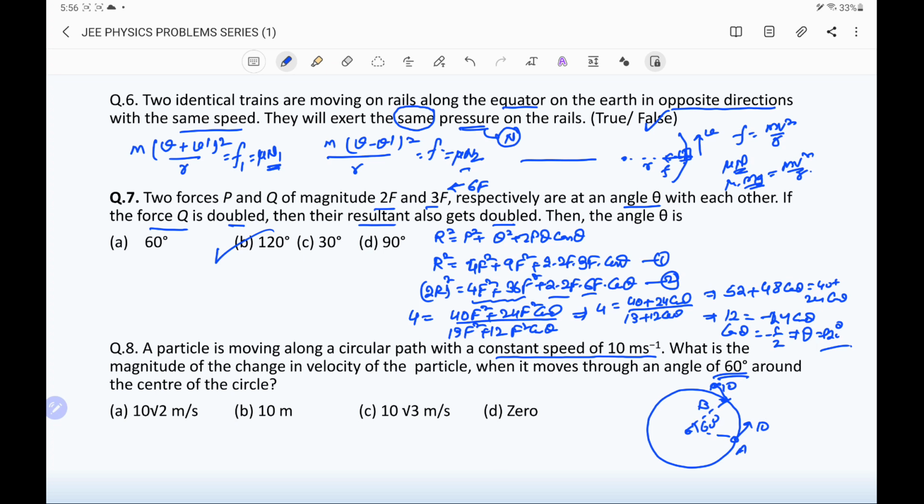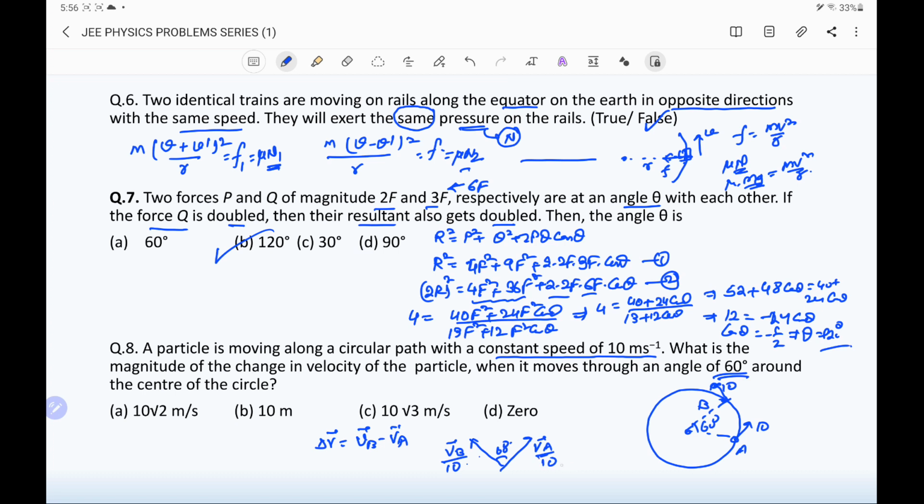So for subtracting the velocities, that is the change in vectors will be vector B minus vector A. So we draw both the vectors from the same point. This is the vector A, this is the vector B, and the angle between these two vectors will be 60 degree. And vector A is of the magnitude 10, vector B is of the magnitude 10 meter per second.